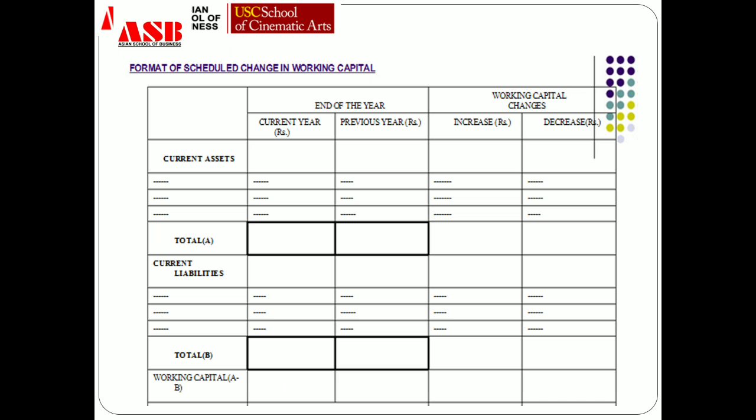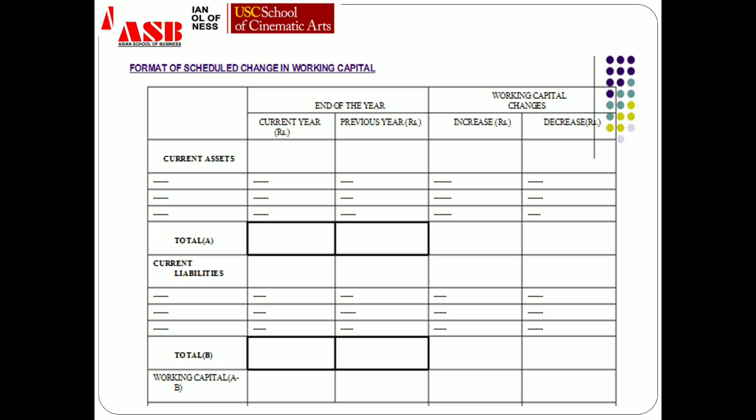As I have earlier told you that the data would be a comparative data, means 2 years data or 2 time periods data. Let's suppose one is for the current year, that is 2020, and another is for the previous year, that is 2019. So in the first two columns, we'll simply write down the values as it is given in the question. So if, let's suppose, current asset is 10,000 rupees in the current year and it was 12,000 rupees in the previous year, it means it has been reduced.